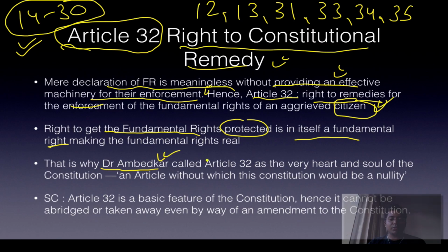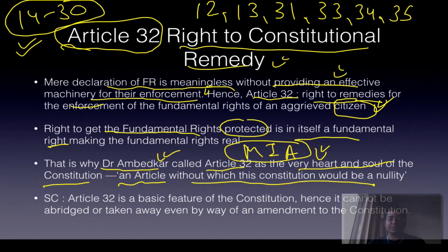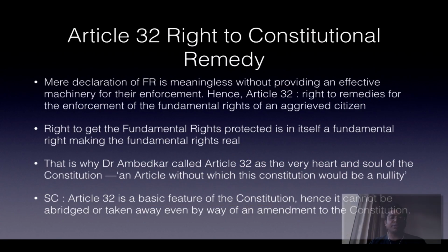Dr. B.R. Ambedkar called Article 32 the very heart and soul of the Constitution. It is the most important article of the Constitution. MIA means missing in action, but here it means most important article. An article without which this Constitution would be a nullity. Then the Supreme Court gave it the status of a basic feature of the Constitution. So no matter what you do, it cannot be removed at any cost. Even if there is an amendment, it cannot be decreased in power, it cannot be abridged, and that is why it is part of the basic structure of the Constitution.